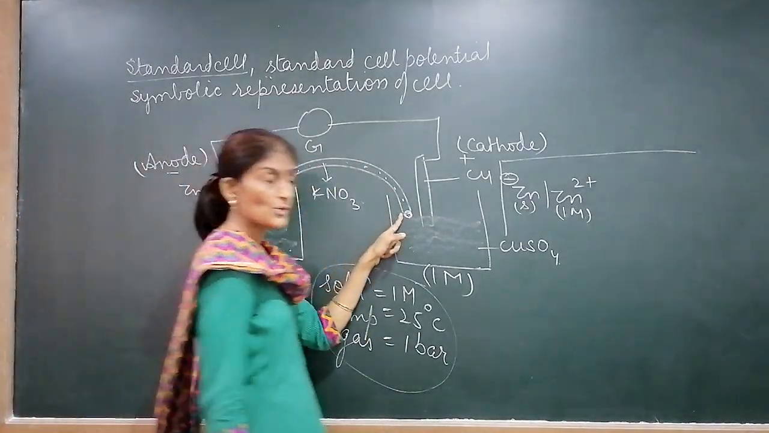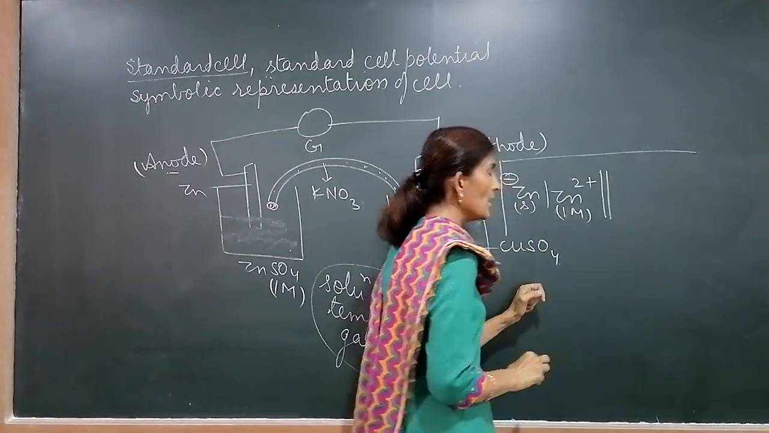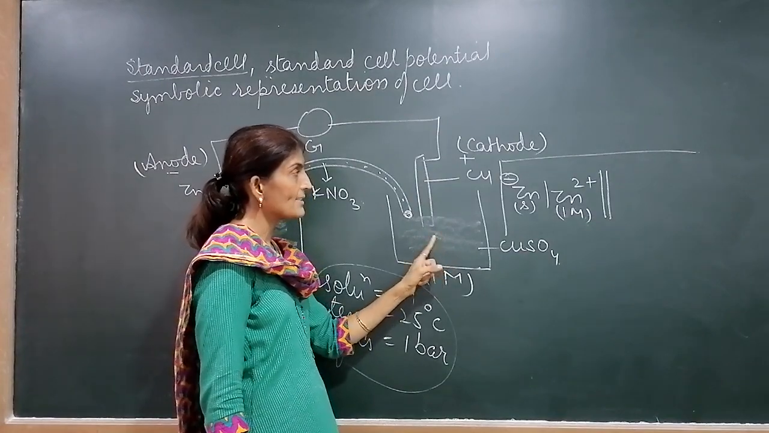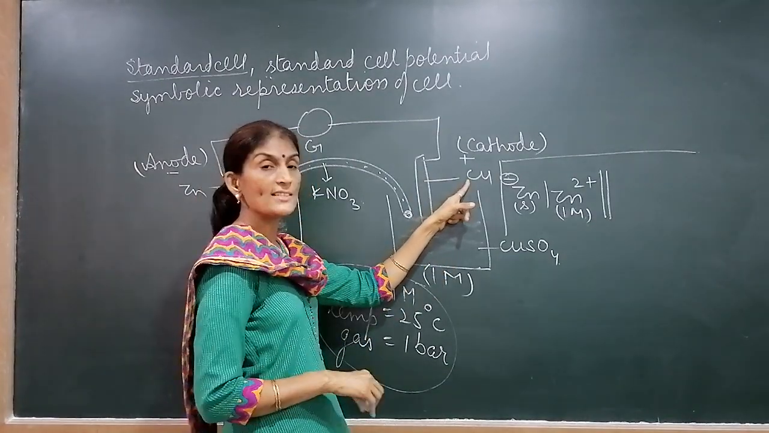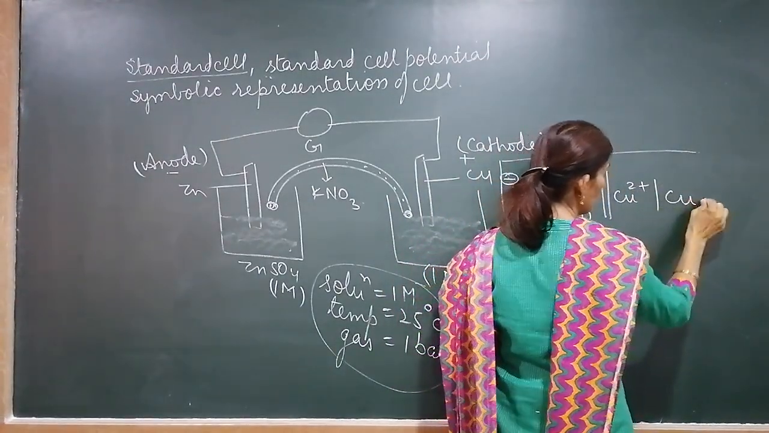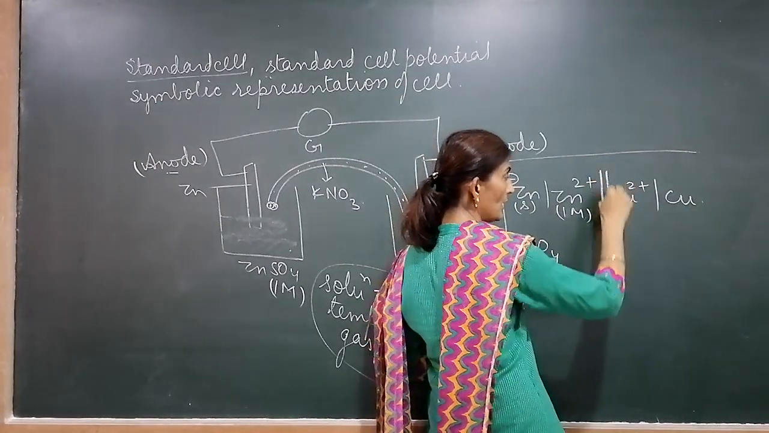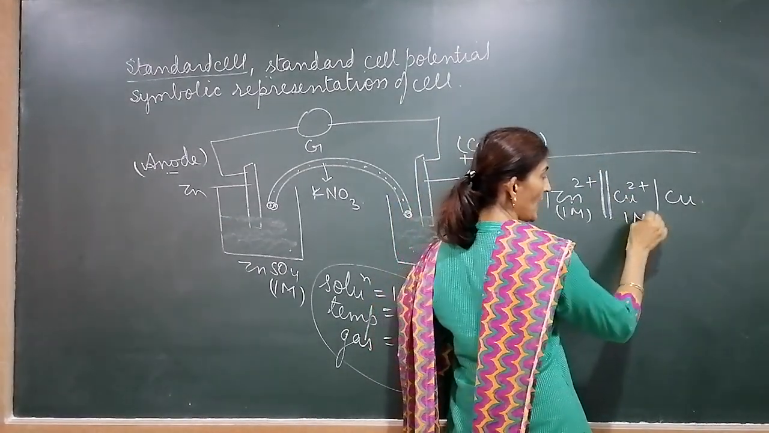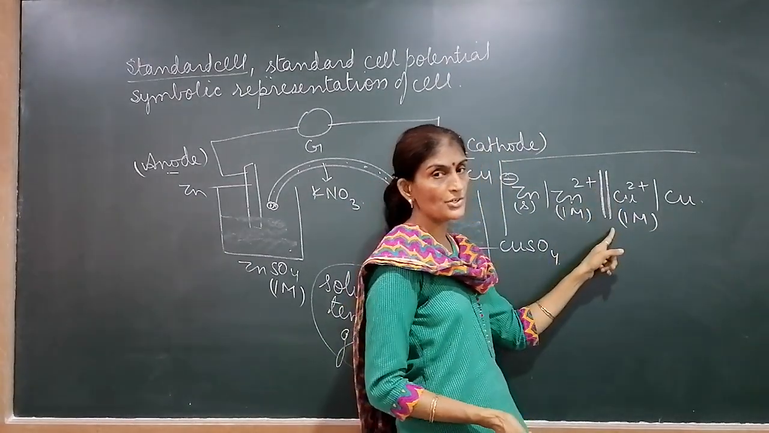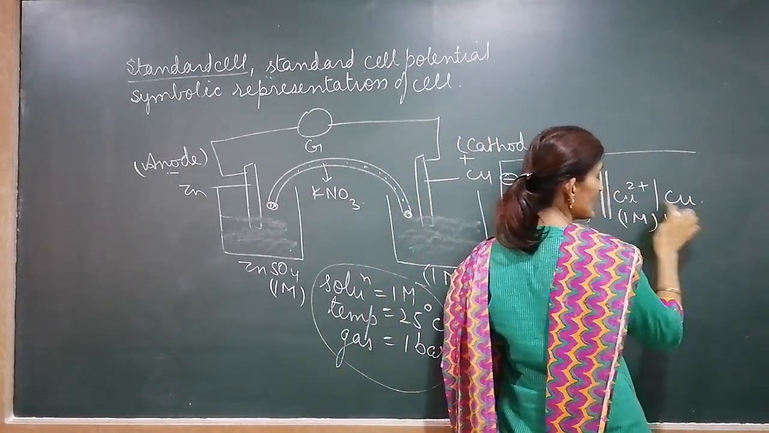Now the salt bridge. Salt bridge is represented by two parallel lines. Now we have to write for the cathode, where a copper rod is dipped in copper ion solution. How to write? It will be written as Cu2 plus oblique Cu. Why first Cu2 plus and then Cu? Because the salt bridge is in contact with both the solutions, so we have to write the two solutions in contact with the salt bridge. So this will be written as copper ion oblique copper. This will be solid.